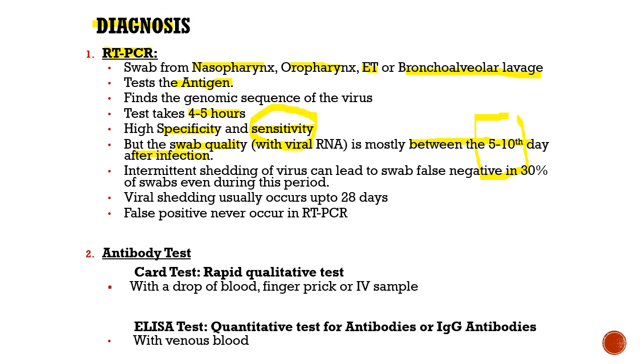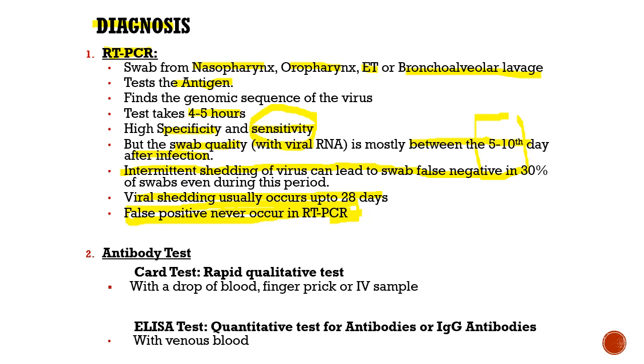Okay, intermittent shedding of the virus can lead to swab false negative in 30%. That's what I've already said. Viral shedding usually occurs up to 28 days. False positives never occur in RT-PCR. Remember this. Many people will ask you, I am tested positive. Should I get this test done again to just reconfirm?